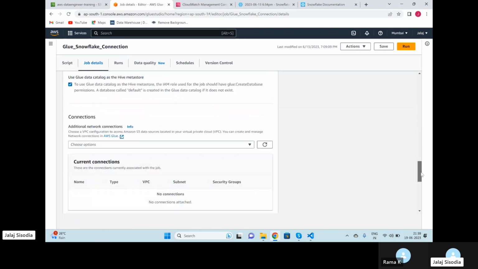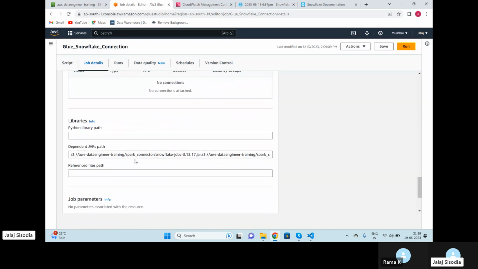It is here: dependent jars path. Just don't put any spaces or anything else. Just the location, comma, then the second location.